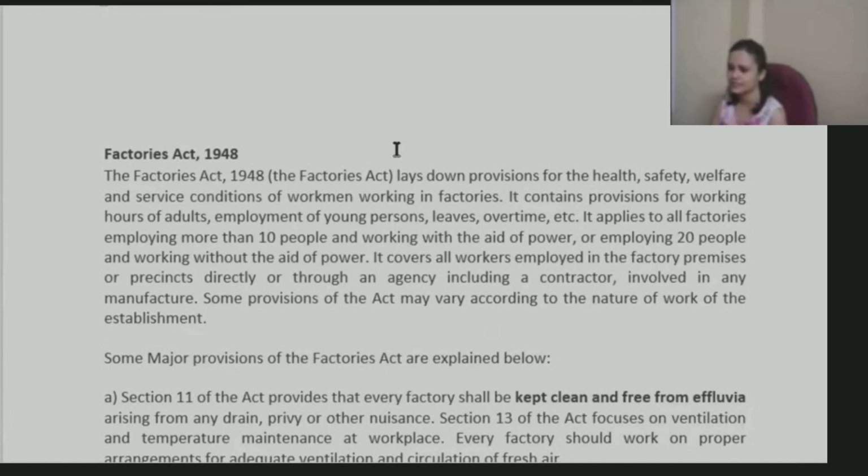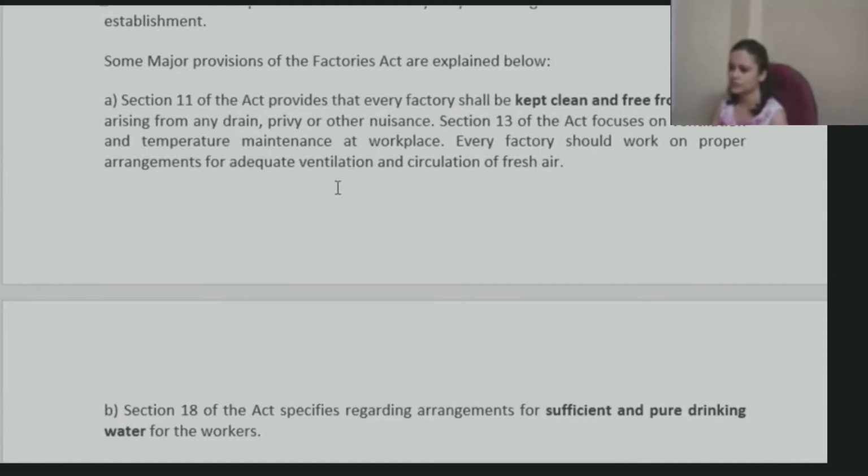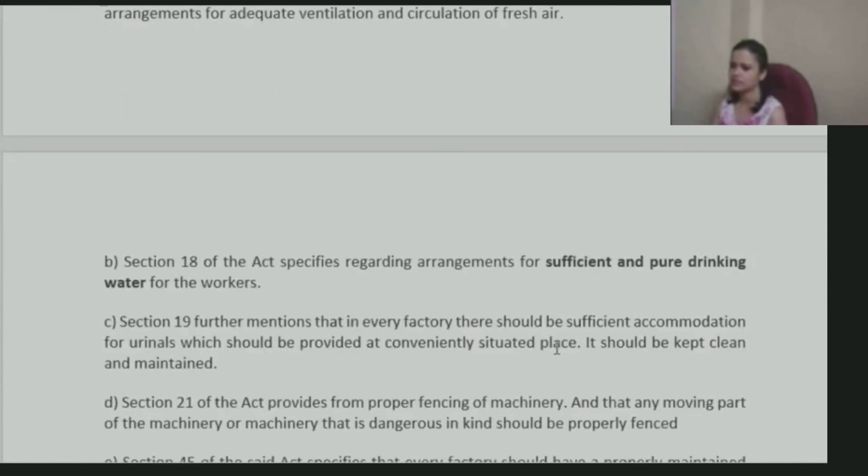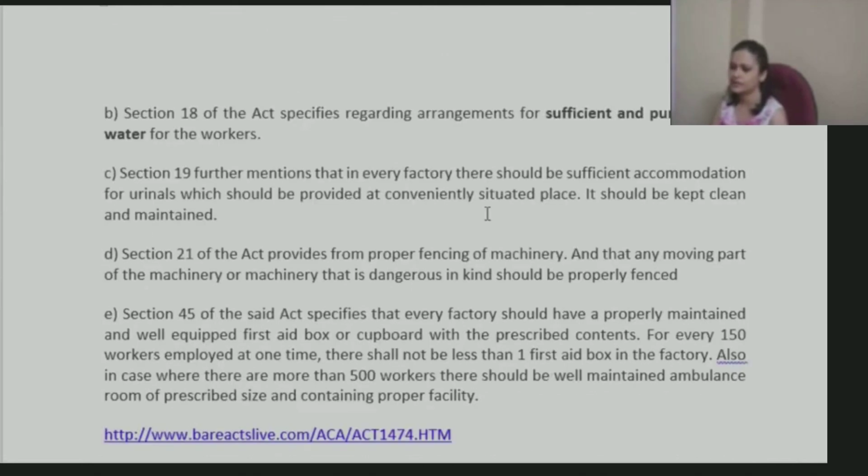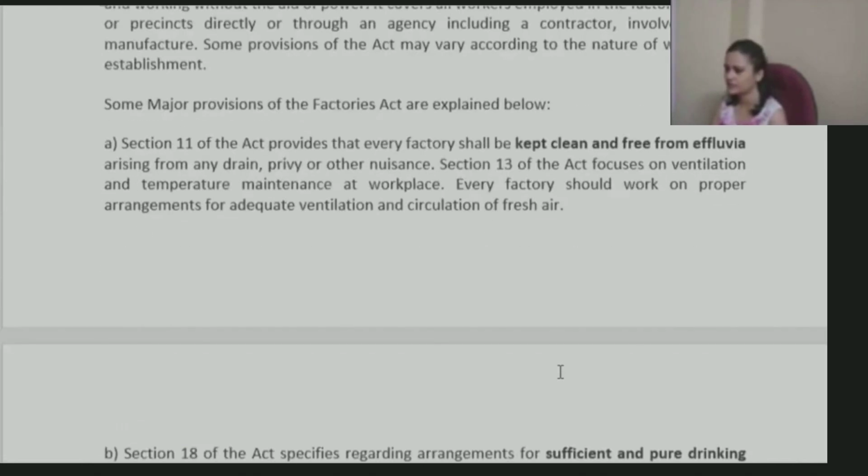Just like this one, that some major provisions that are there, that it mentions with regard to cleanliness inside the premises, in order to ensure there are proper working conditions, sufficient and pure drinking water should be available and accessible to workers. Like that also, you can mention these things, all right, these provisions.